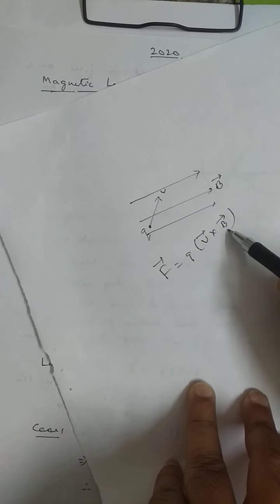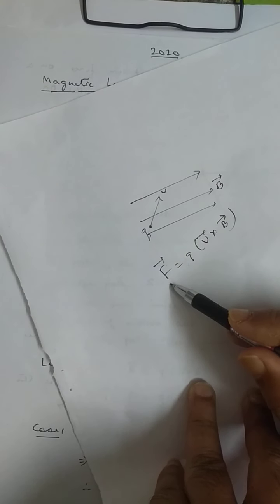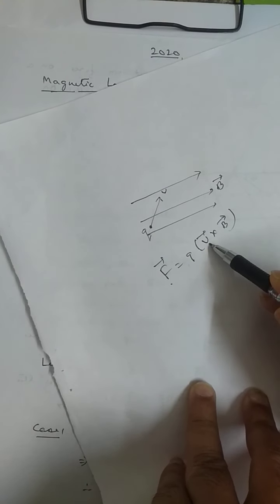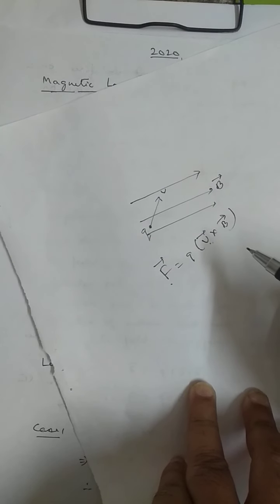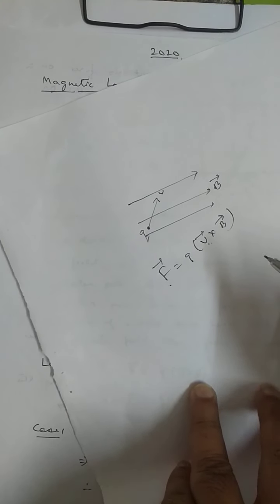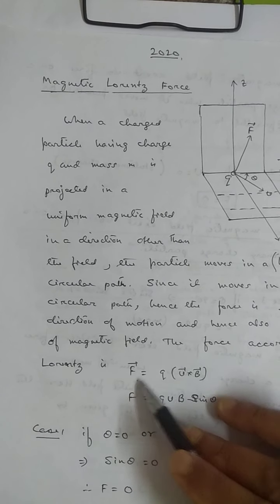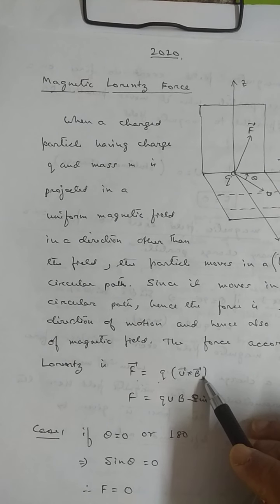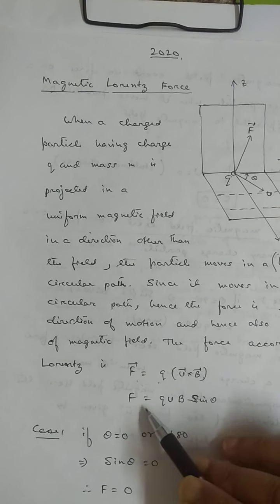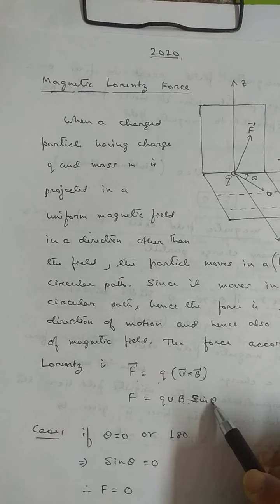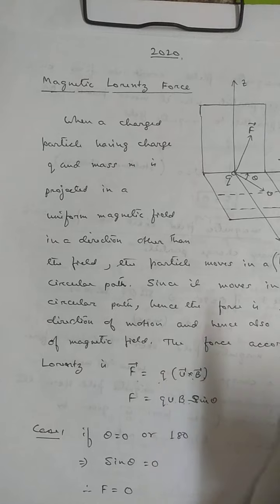Since it is a cross product, the direction of the force must be perpendicular to the plane containing the velocity vector and magnetic field. Okay? So therefore F is q v cross B. Have you seen it? In magnitude, F is q v B sin theta. Why sin theta, not cos theta? Because it is a cross product.